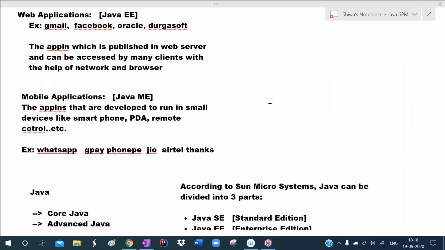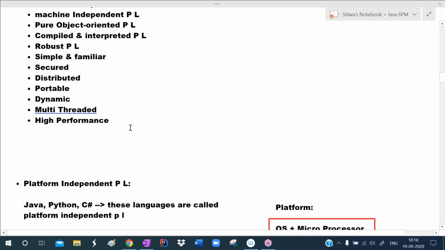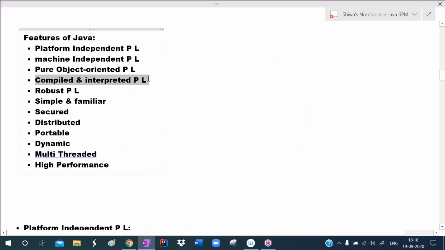Another feature is that Java is a compiled and interpreted programming language. Initially, when Java was introduced in 1996, it was an interpreted programming language. If it is only interpreted, performance will be low. So to improve the performance, they added a JIT compiler to the JVM.